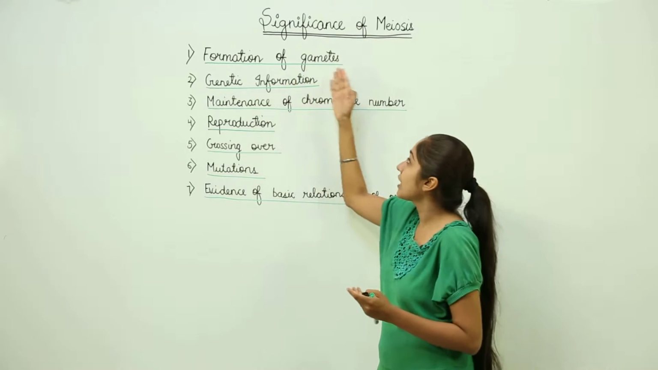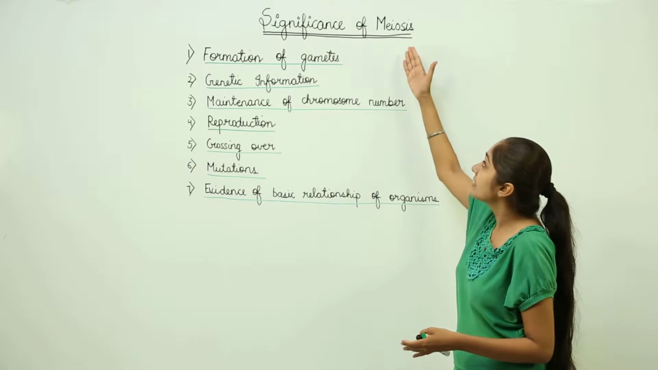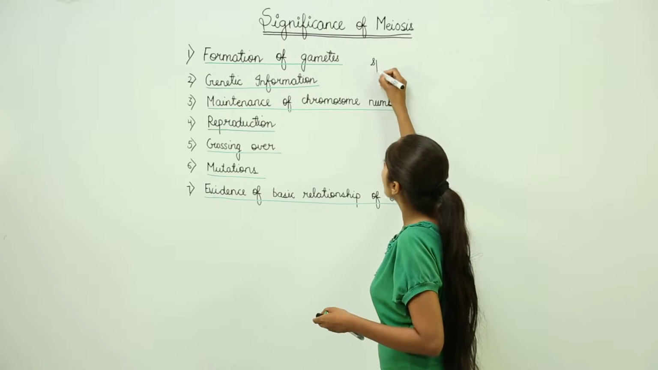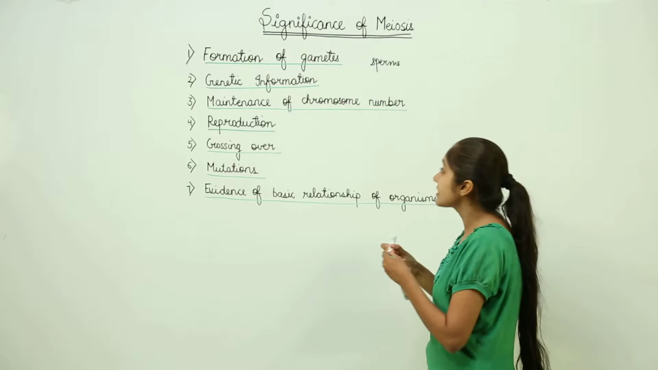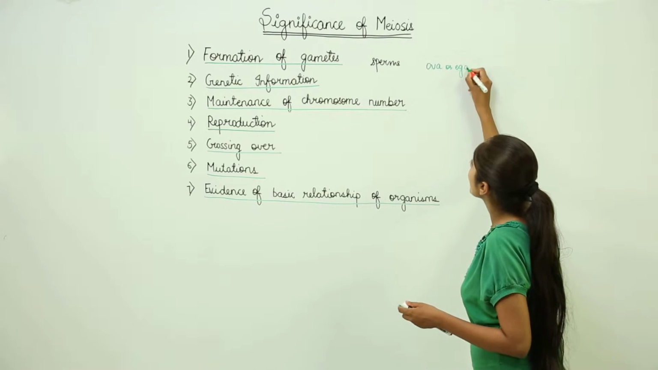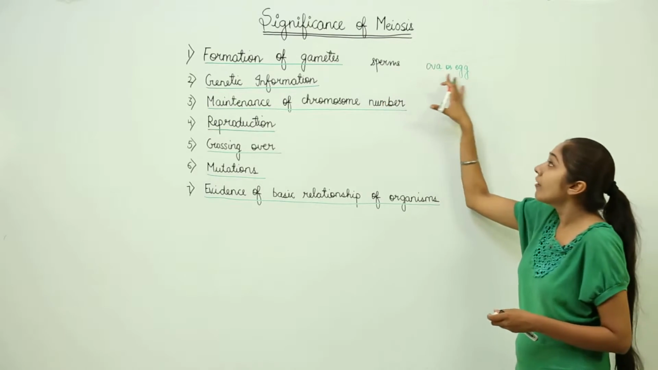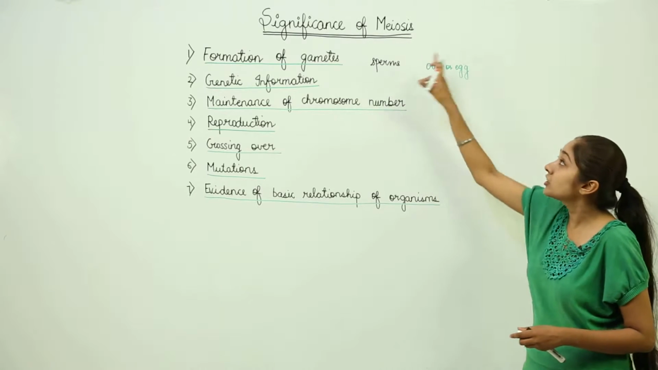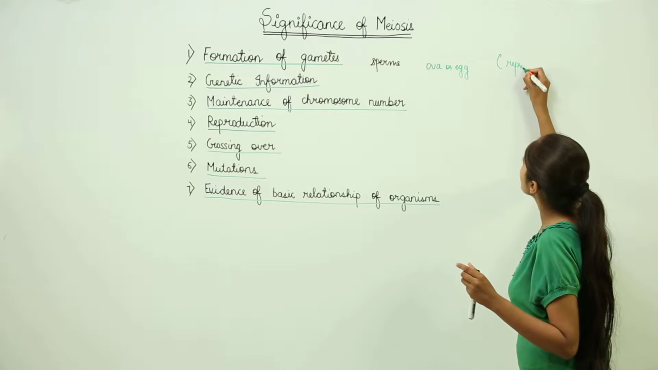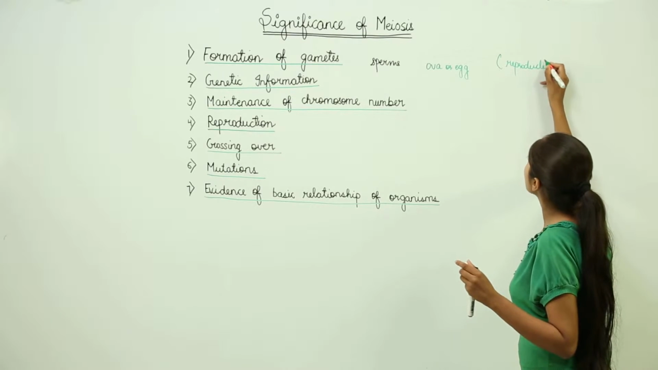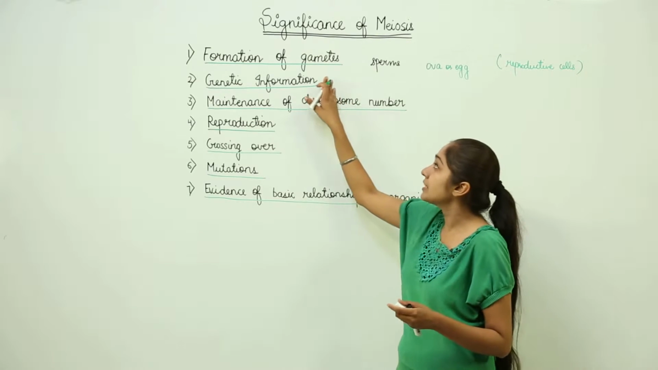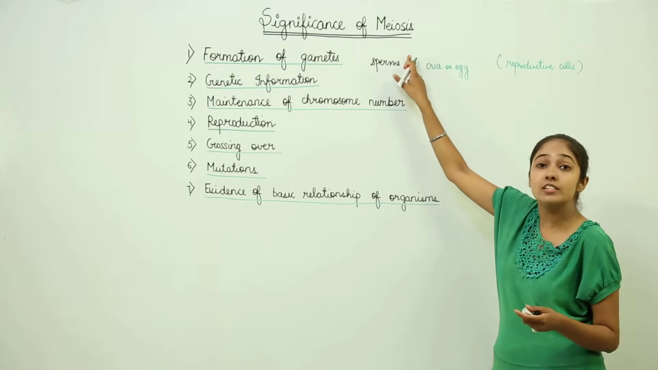Firstly, the formation of gametes. So the gametes are formed by the cell division that we call meiosis, and by gametes we mean sperms in case of males and ova or egg in case of females. So the sperms or the ova or egg are formed by the reductional cell division. So meiosis actually forms which type of cells? The reproductive cells, meaning the cells that participate in reproduction, right? So the formation of gametes is because of meiosis, this reductional cell division.